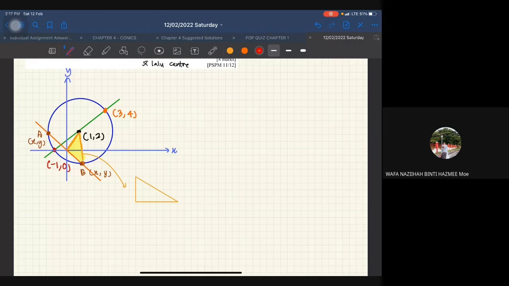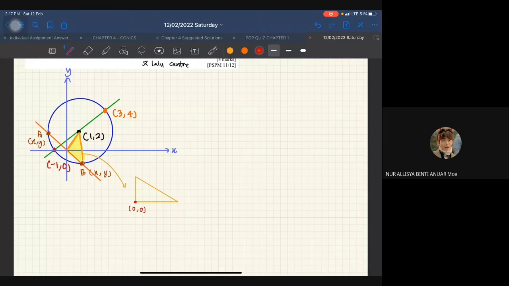Okay, this one. What is this point? Can anyone tell me? Boleh nampak tak triangle tu terkeluar daripada circle? Origin. Origin, exactly. Thank you. Okay, so the point is 0, 0.